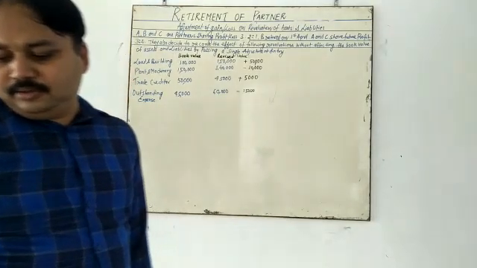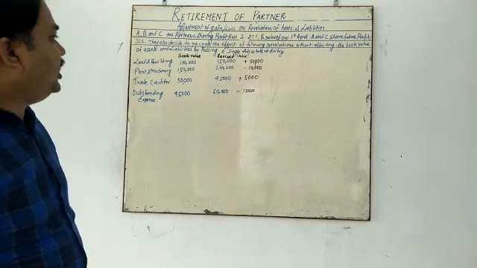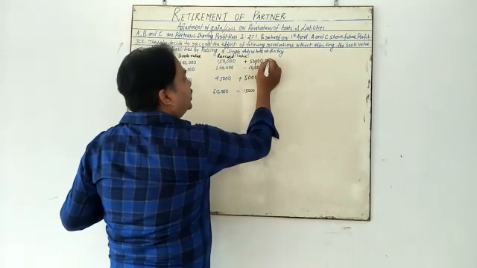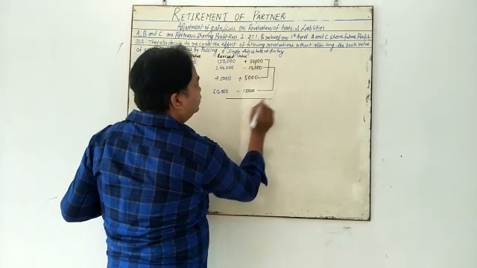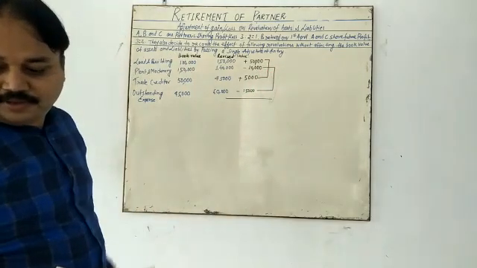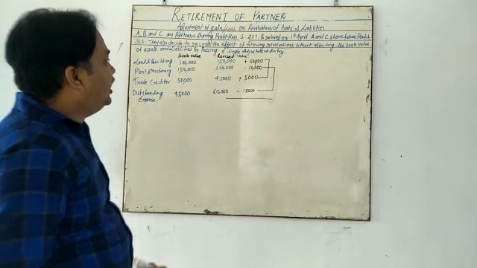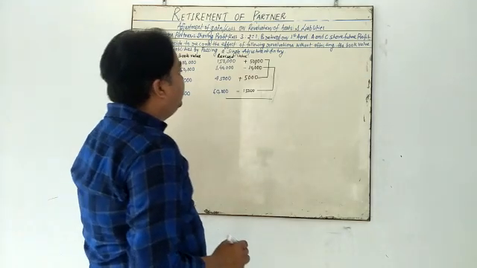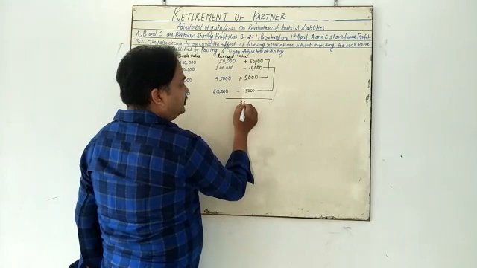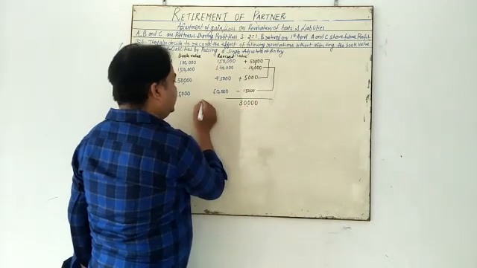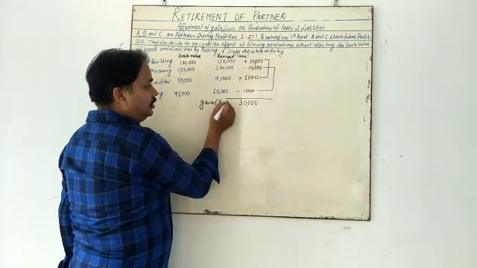So only two items, land and building, trade creditors. Trade creditor is going to be added. So you add both these and subtract this one. What do you observe? Simple. What is the profit? 30,000 rupees is the profit. So 55,000 minus 25,000. So your profit is 30,000. That is called gain. Gain means profit.